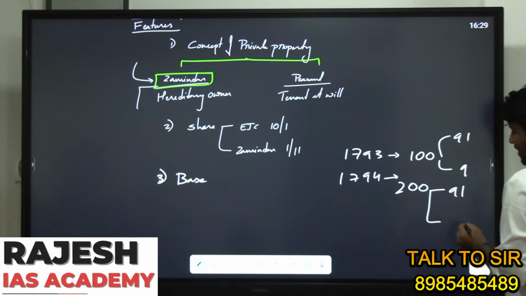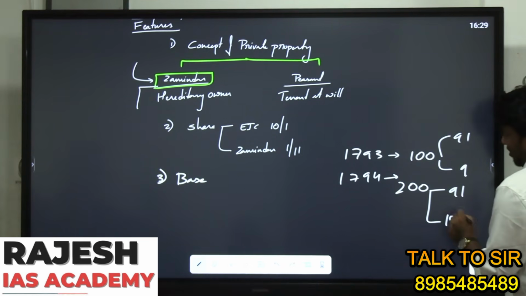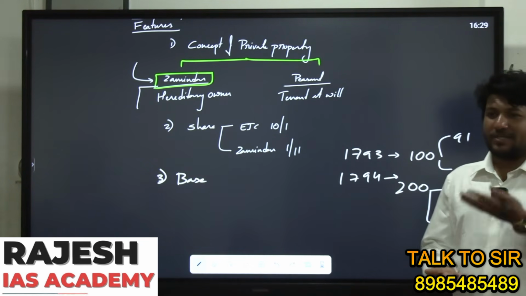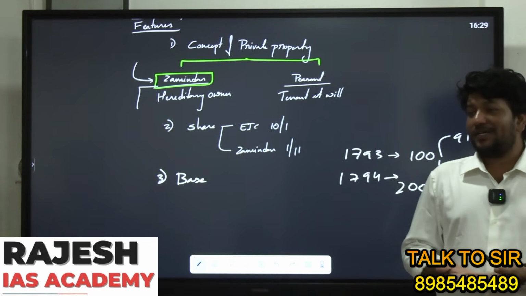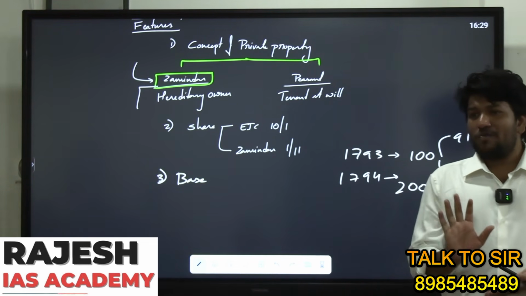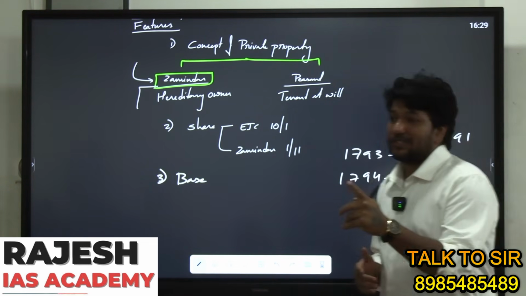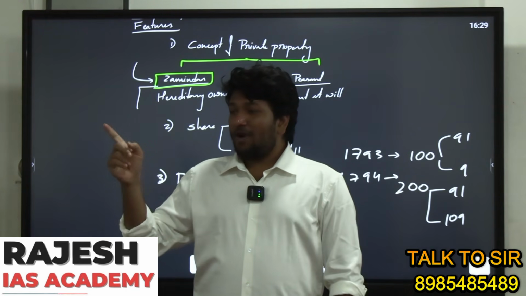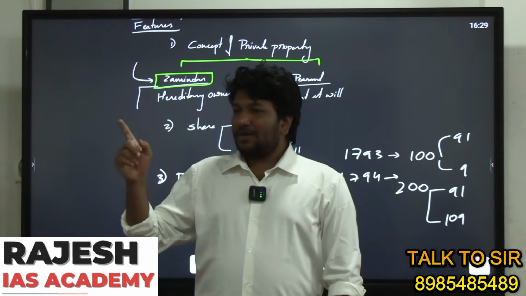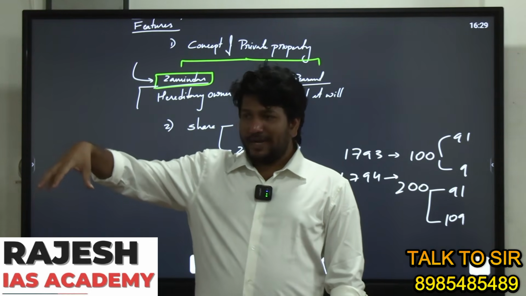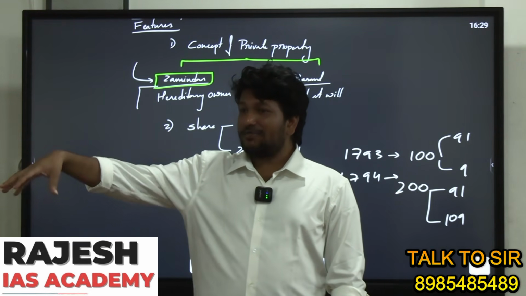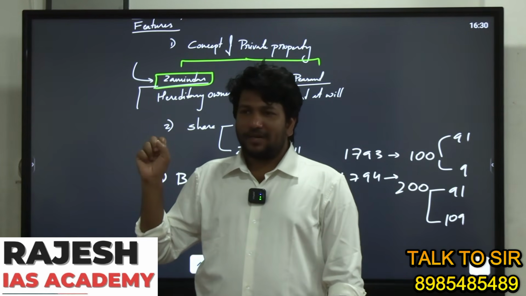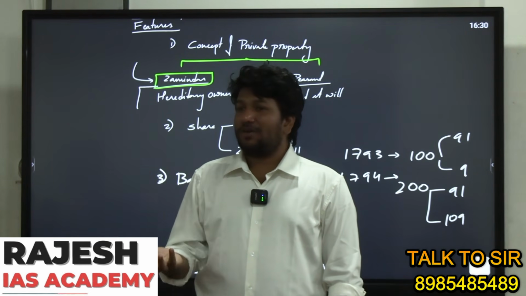So 91 ikkada, Zamindar ki enta vastadi? 109. Okay, so if there is progress in agriculture, who will get benefited? This is what Cornwallis thought, because of the ijadari system. We will discuss advantages and disadvantages. What happened in the ijadari system? The middleman became a rent seeking agent. He is only taking rent, and he is not investing anything in agriculture.